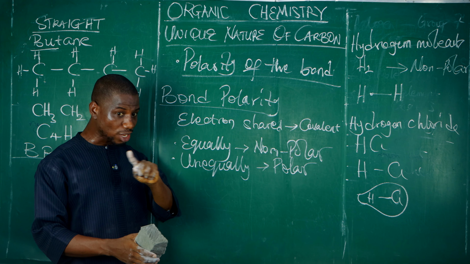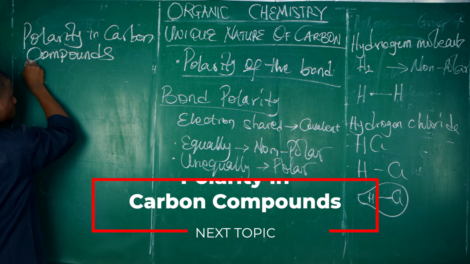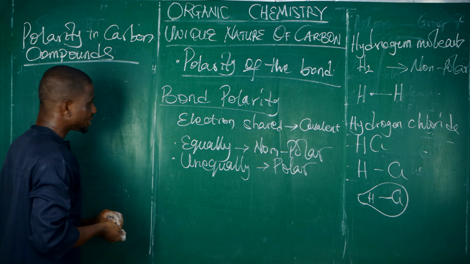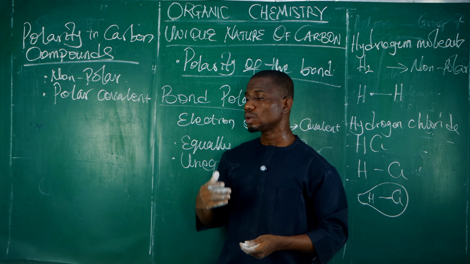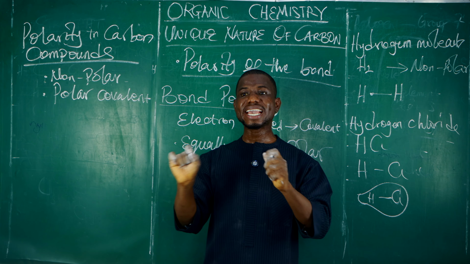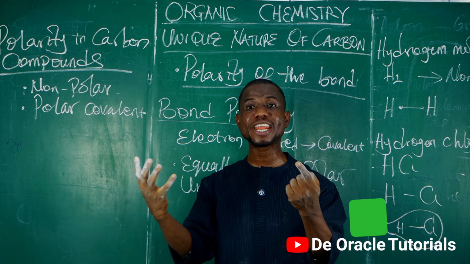Okay. Now we have the polarity in carbon compounds. Like I said earlier, carbon can form a non-polar covalent bond and it can also form a polar covalent bond, depending on the atom bonded to it. Are you with me? For example, the bond between carbon and hydrogen is generally considered to be non-polar covalent, because their electronegativity values are very close to each other.